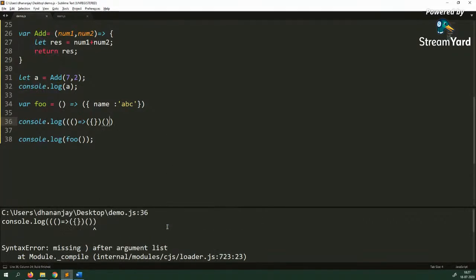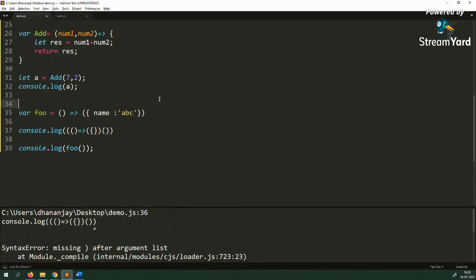I guess I messed up something, but you understand: if you have to return an empty object, how will you do that? You will do this, then this, then this, and now let us say you don't want to call them, so you put them inside this, and then to call that function you put this code, and it is immediately invoked and returning an empty object. That is how this code actually returns an empty object.